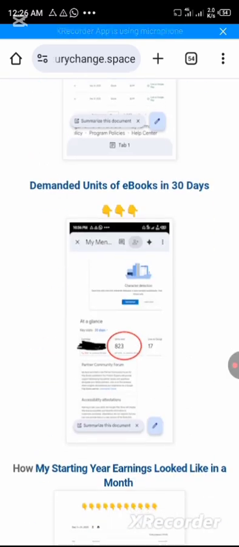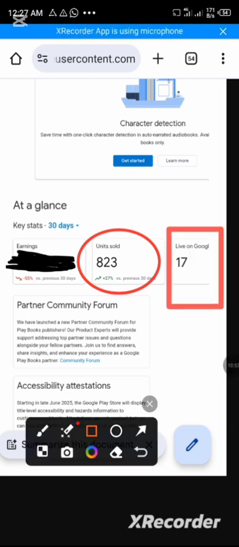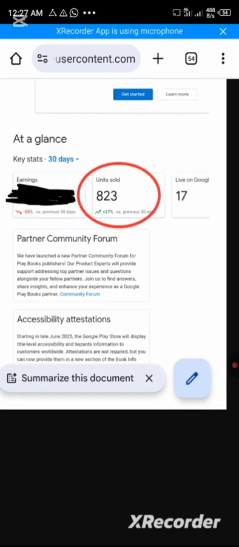Then demanded units of ebooks in 30 days. When I was starting, these are some of the things. Statistics do not lie. As you can see, key statistic within 30 days. This is units of books that were demanded, whereas we're having just 17 live titles on Google, as you can also see here. So let's move on.